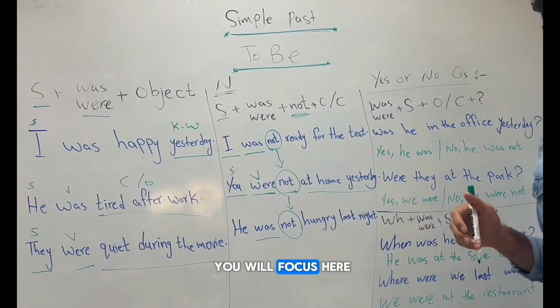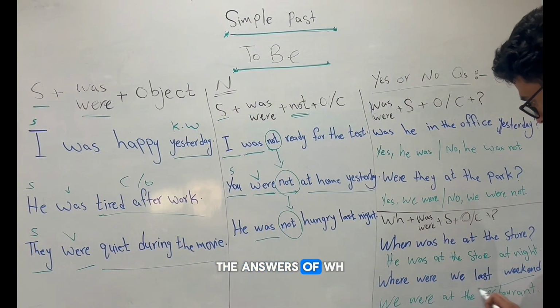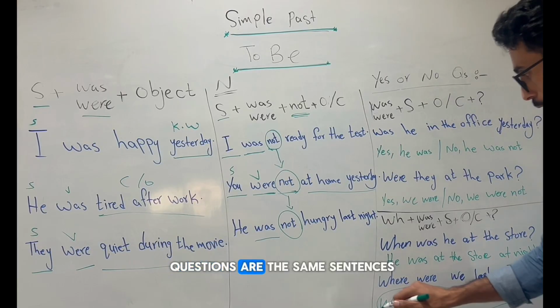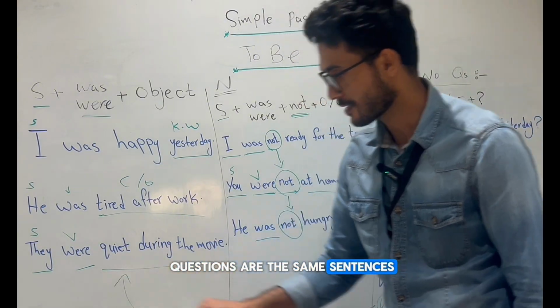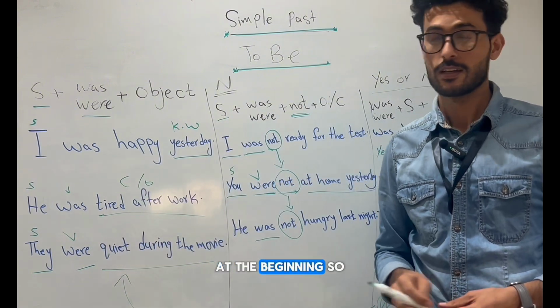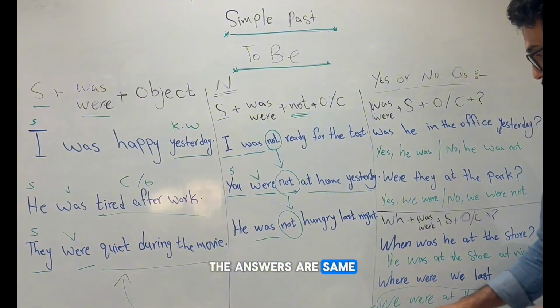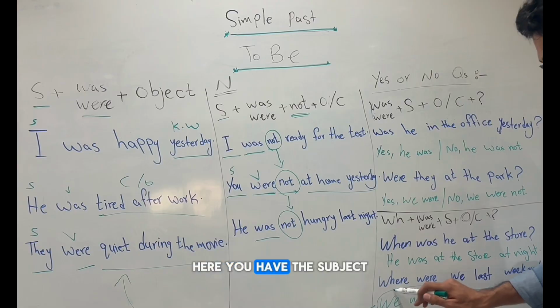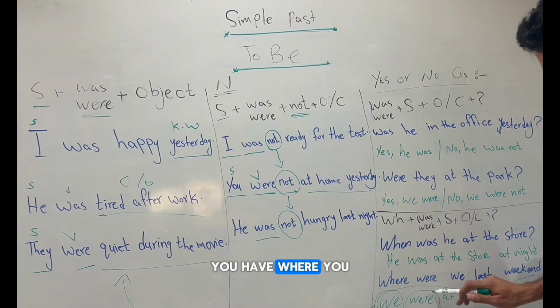So, if you focus here, the answers of WH questions are the same sentences as at the beginning. So the answers have the same structure. For example, here you have the subject, you have was or were, you have what?